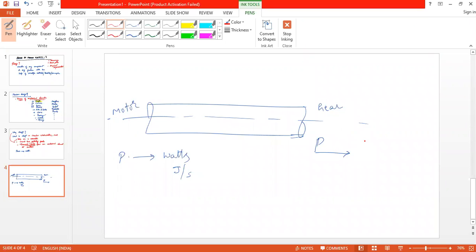Okay, but there must be some work done, right? So what is the work done here? So this shaft transmits motion, right? The shaft will transmit the motion from one end to another end, or from one mechanical component to another mechanical component, from motor to gear.